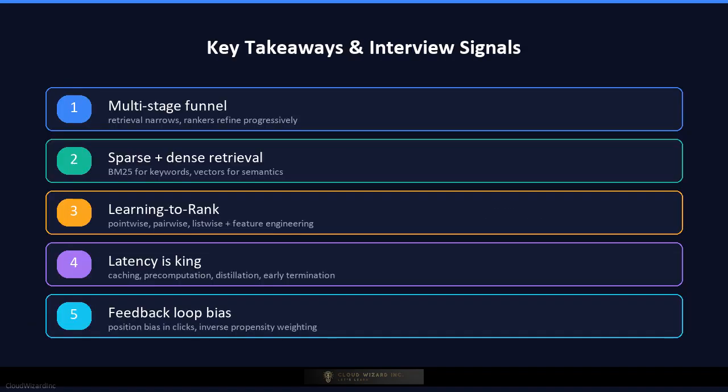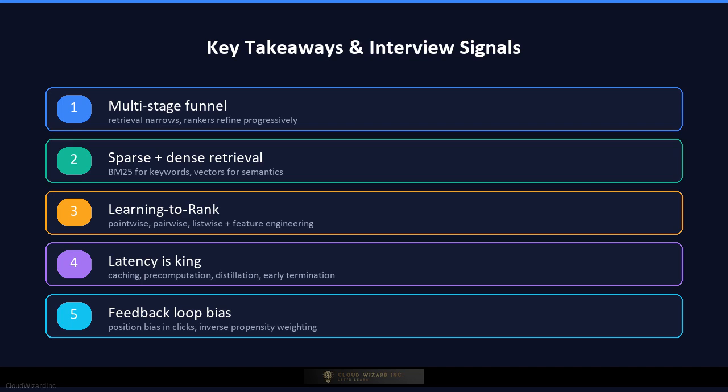Key takeaways for your interview. First, always describe search ranking as a multi-stage funnel. Retrieval narrows the universe, then progressively more expensive rankers refine the order, because you cannot run a transformer on a billion documents. Second, distinguish sparse retrieval like BM25 from dense retrieval like vector search, and explain why modern systems use both. Third, know learning to rank paradigms: pointwise, pairwise, and listwise, and be ready to discuss feature engineering including query, document, and interaction features. Fourth, latency is the hardest constraint.